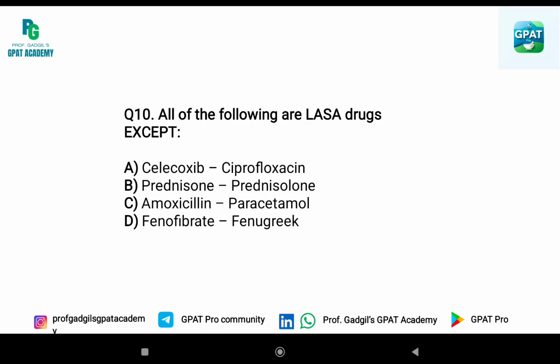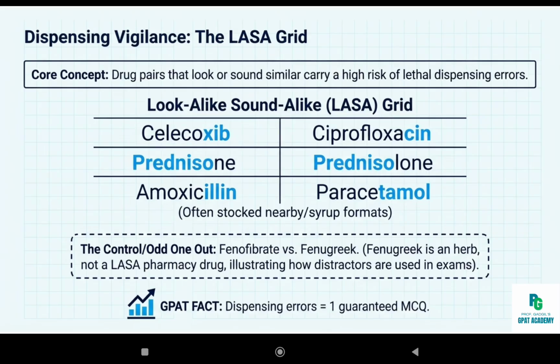Last question is, all of the following are LASA drugs except A. Celecoxib and ciprofloxacin, B. Prednisolone and prednisone, C. Amoxicillin and paracetamol, and D. Fenofibrate and fenugreek. Answer is C. Amoxicillin and paracetamol. LASA, that is look alike or sound alike, sometimes also called SALA medicines.